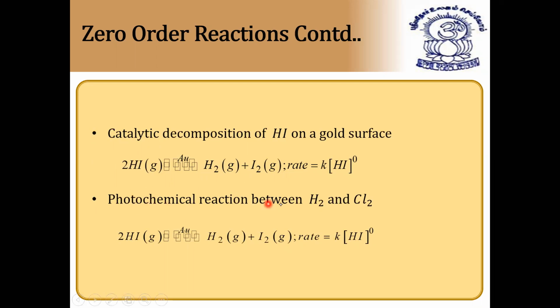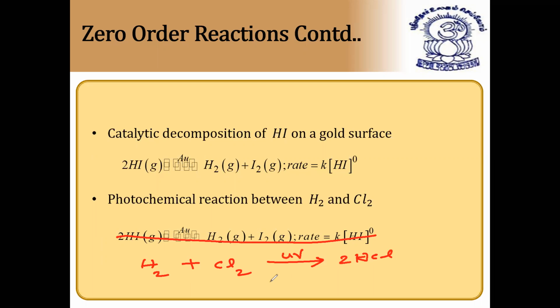Next, certain photochemical reactions, like in the presence of sunlight. The reaction they have given here is wrong, so I'll just write it clearly again. You can write the photochemical reaction H2 plus Cl2, in the presence of sunlight, forms 2HCl.